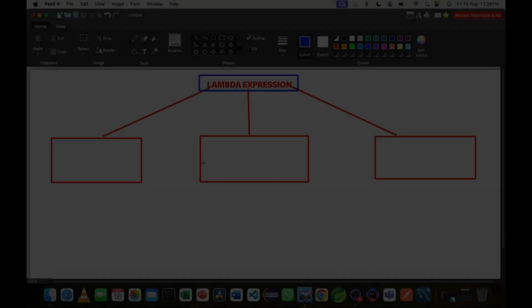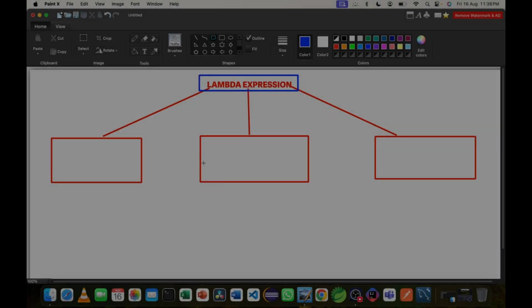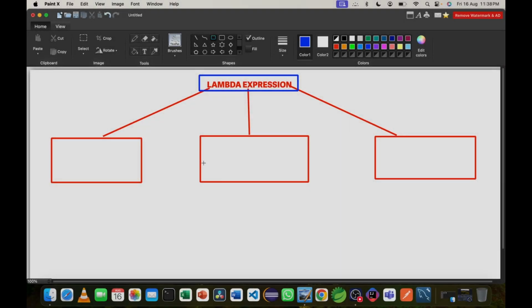Hello friends, so till now we have seen some Java 8 features like stream API, functional interface, method reference and optional class, but today I will tell you what is Lambda expression in Java and how it came about. First of all, it is introduced in Java 8. It is also called a Java 8 feature.